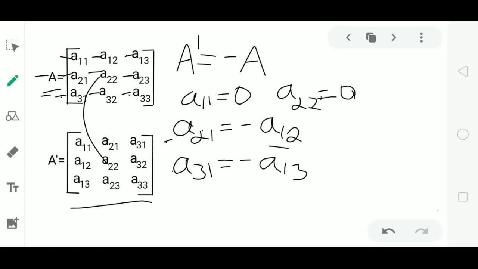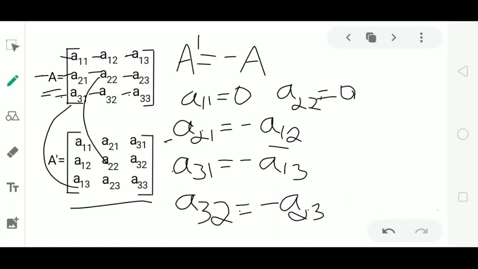Next, A32 must be equal to minus A23. A13 equal to minus A31 is same as the condition A31 equal to minus A13.